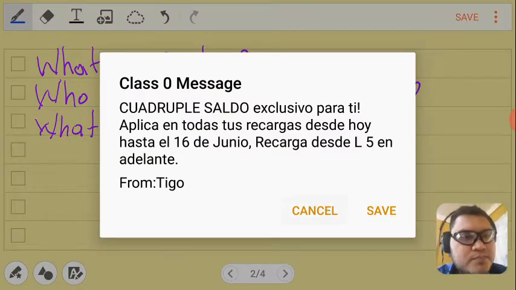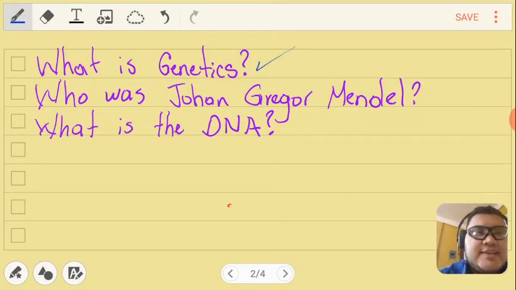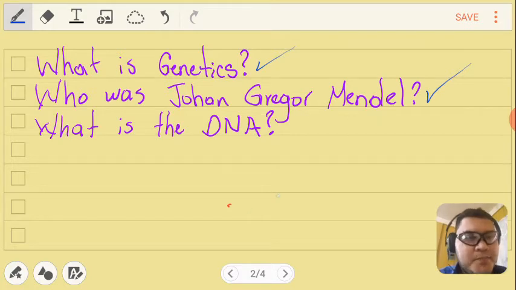As you can see, genetics here. Genetics is the science in charge of studying the physical and internal variations that are passed from parents to offspring. This science appeared first in the hands of Mr. Johann Gregor Mendel. Johann Gregor Mendel was a monk, specifically from Austria, that made studies with beans, something that we call peas, to be more specific. En español le llamamos chícharos.